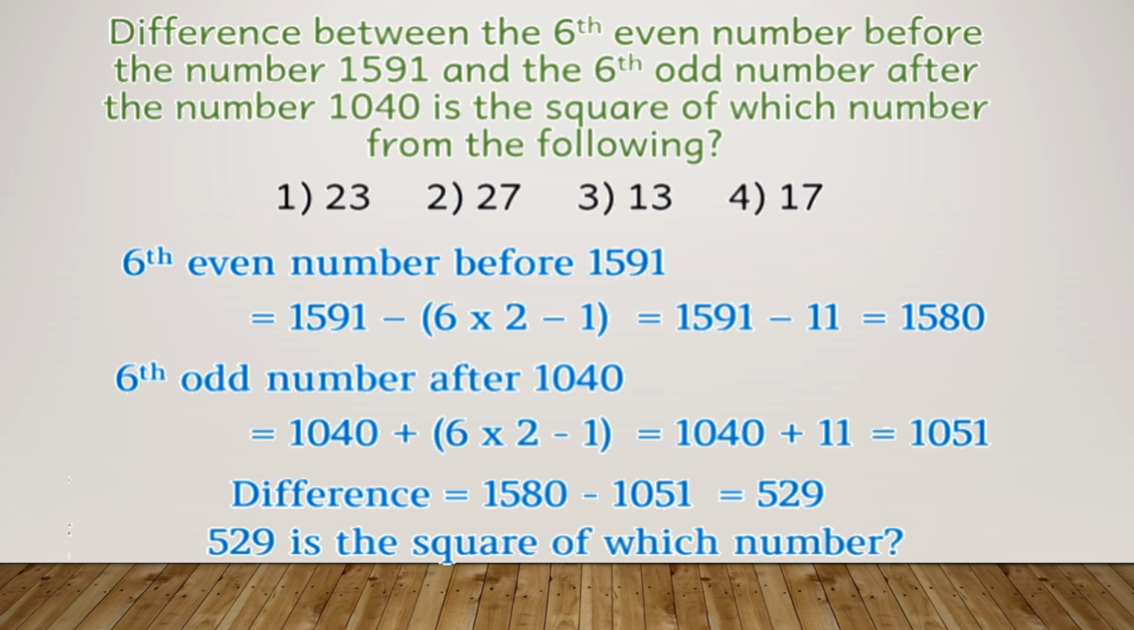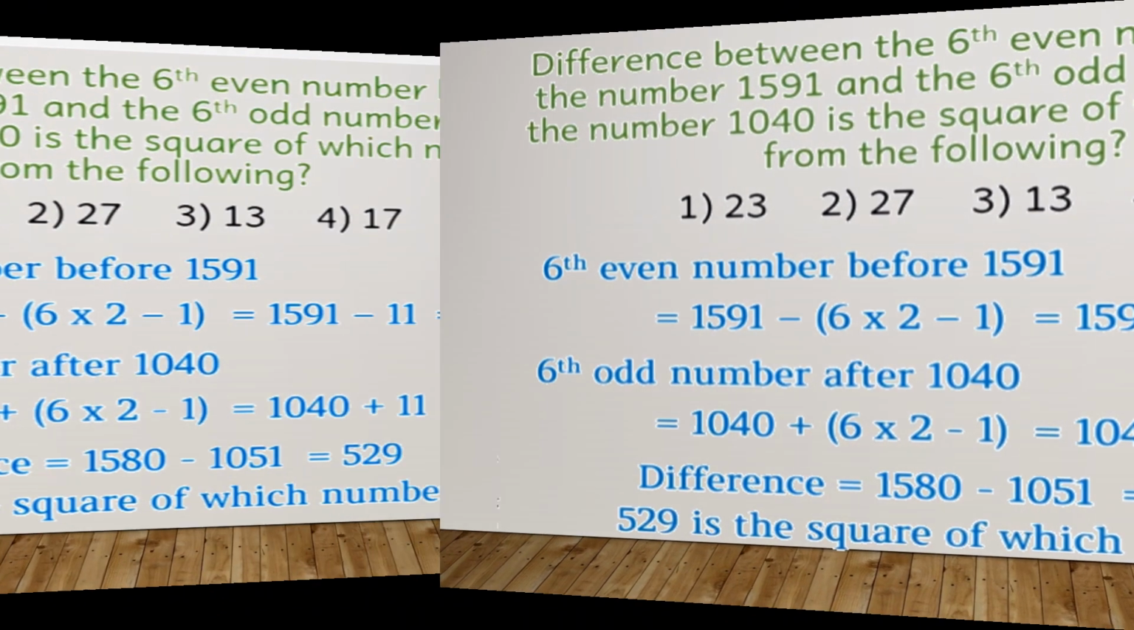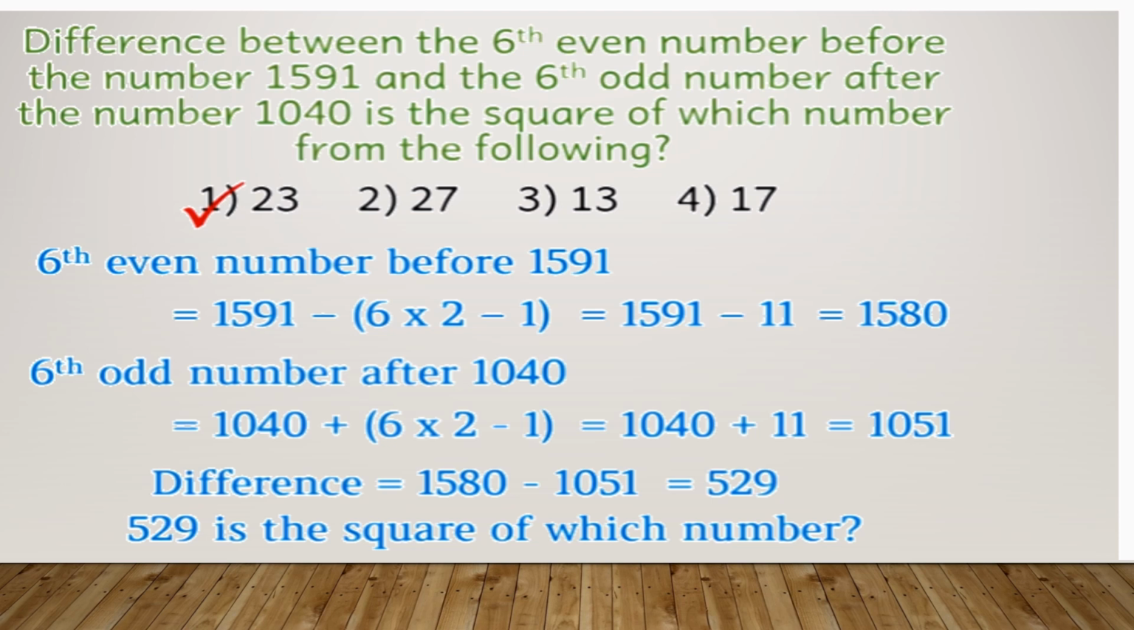Now this difference number that we see, 529, whose square is this? Is it the square of 23, of 27, of 13, or of 17? So you have to find out that. And I know my students are very smart. They know whose square this is. So here you have got the difference and you have got the number, that is 529.